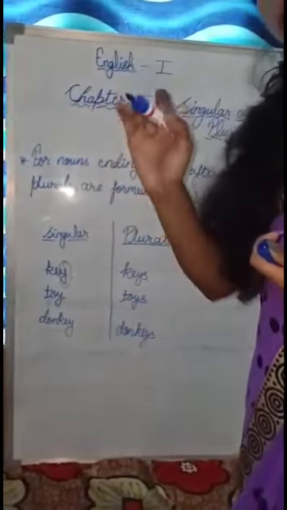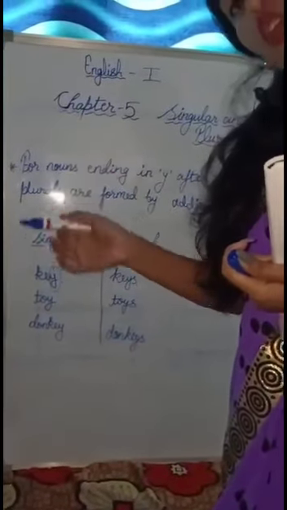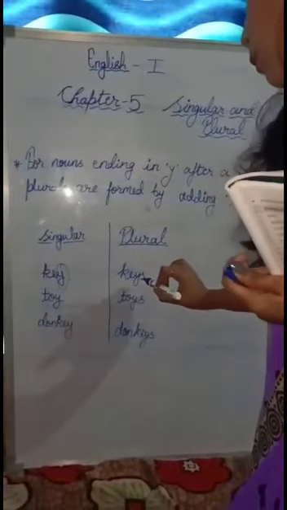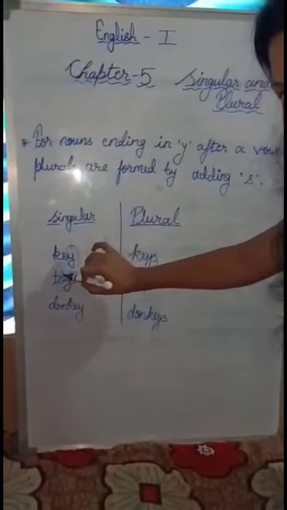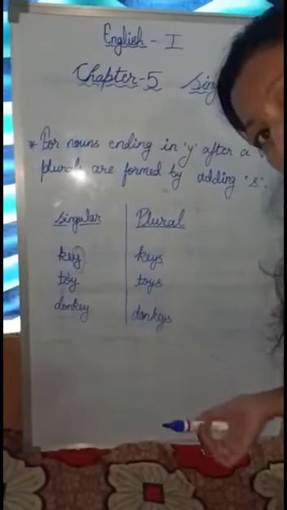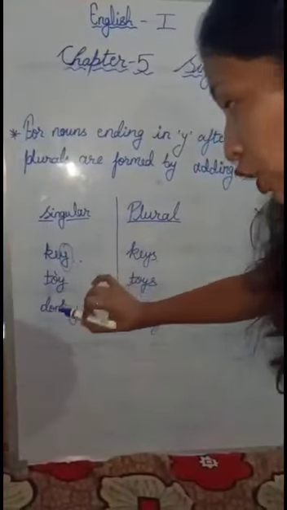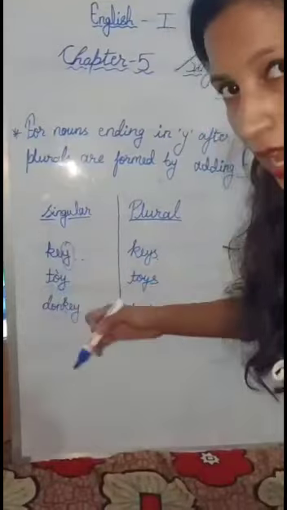A, E, I, O, U. So when there are A, E, I, O, U before Y in a noun, so how you make it plural? You will make it plural by adding S at the end. So key is singular noun and keys are plural nouns. So key, keys. Toy, toys. Donkey, donkeys. Because before Y O is there, and what is O?